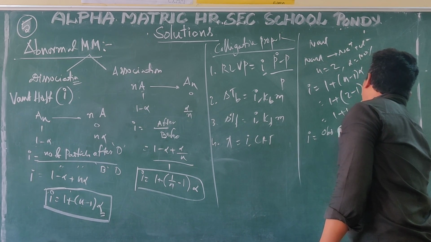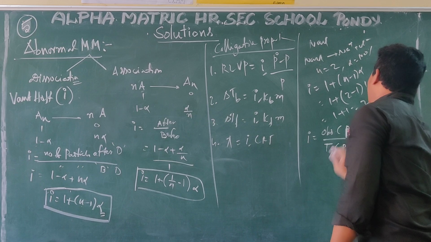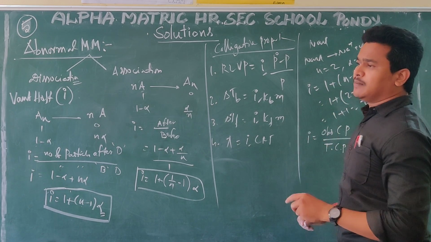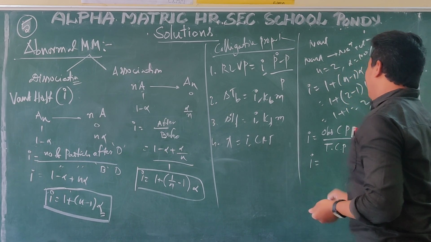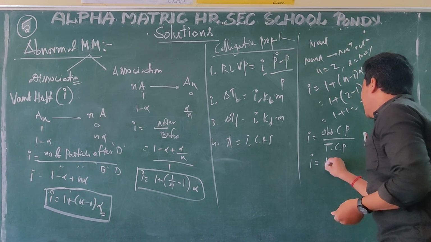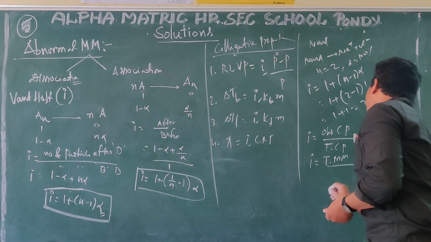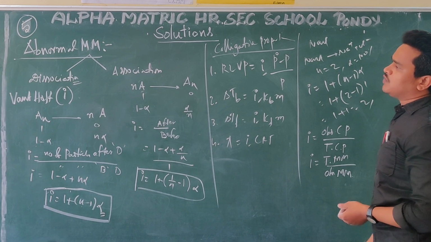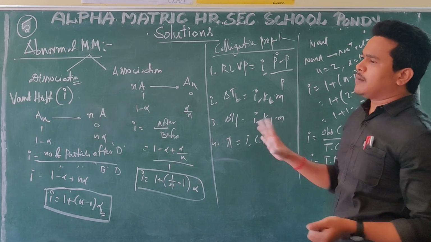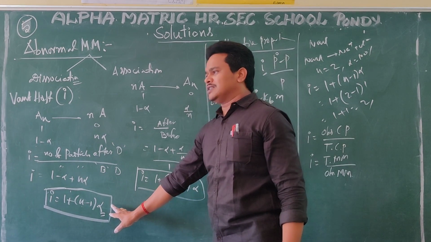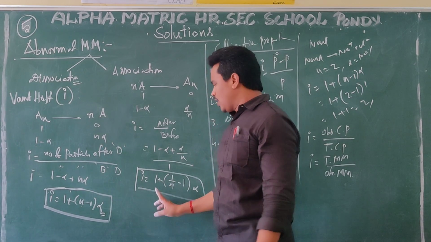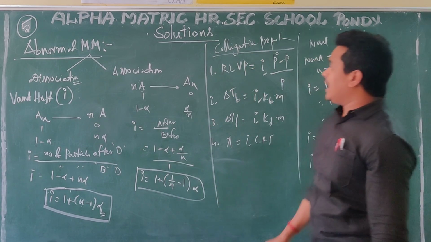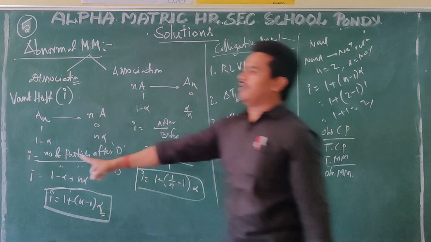observed colligative property by theoretical colligative property. What we studied: colligative property and molecular mass are inversely proportional. Just now we studied. So the Van't Hoff factor i is equal to, reversed, theoretical molecular mass divided by observed molecular mass. In this one, what we have to learn, when it is abnormal molecular mass concept: i is equal to 1 plus (n minus 1) into alpha for dissociation, 1 plus (1 by n minus 1) into alpha for association, and 3 formulas for i.